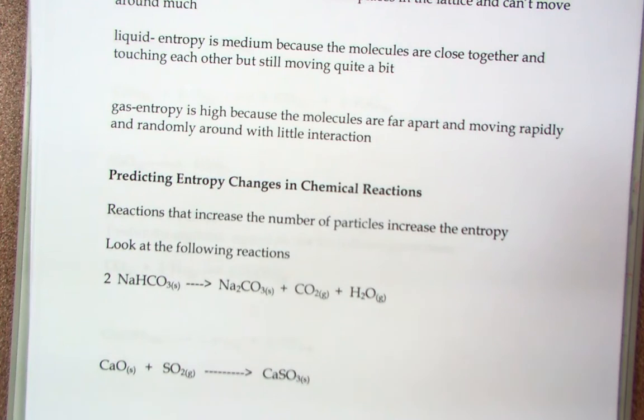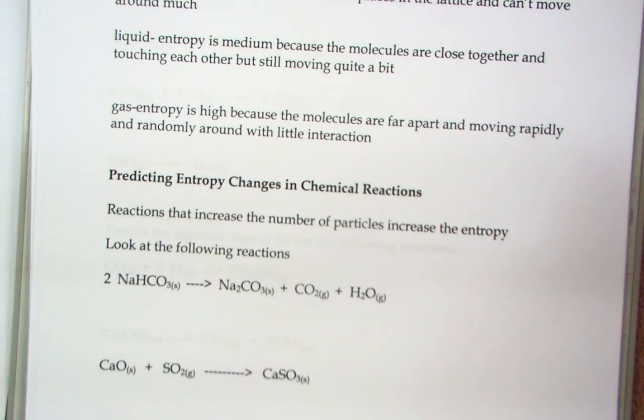So we can predict the entropy changes in chemical reactions just by looking at the chemical equation. Reactions that increase the number of particles increase the entropy. When you have more gas, you get more entropy. If you change the temperature, you get more entropy. So let's look at these.